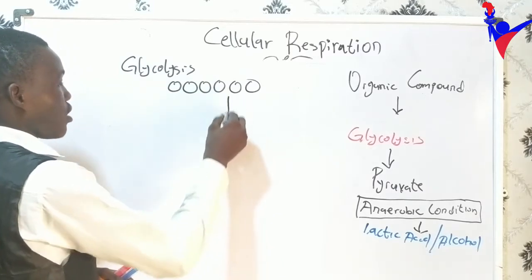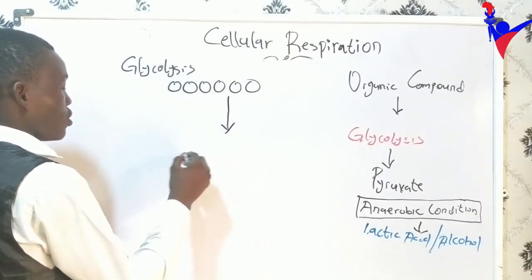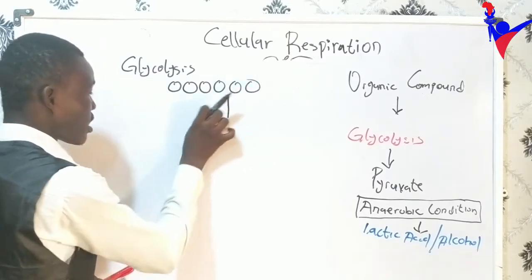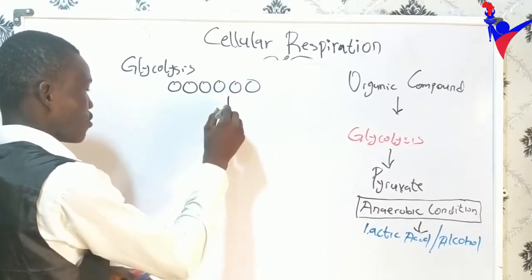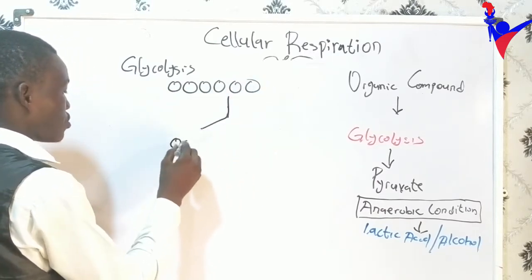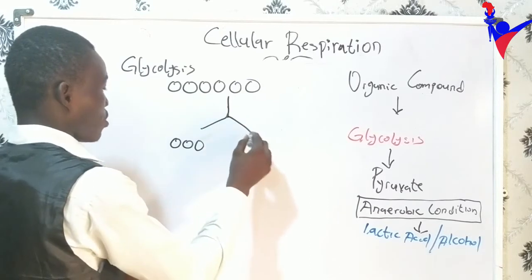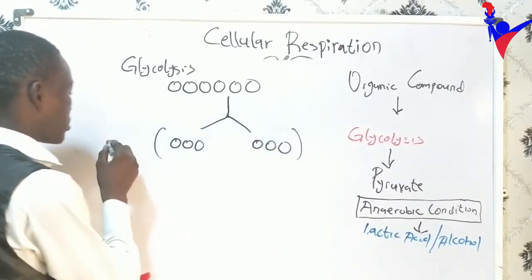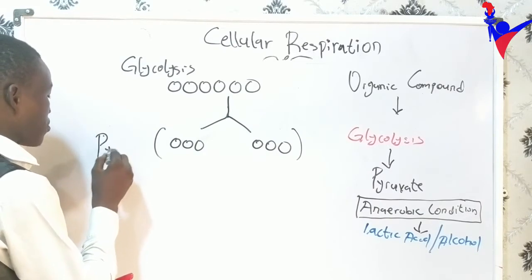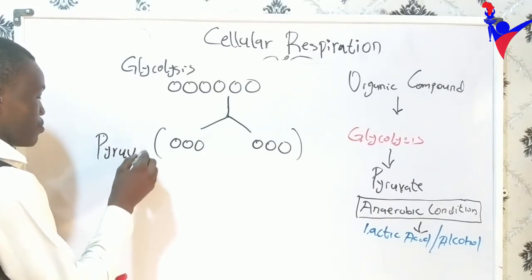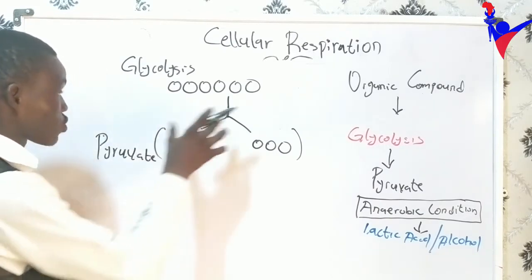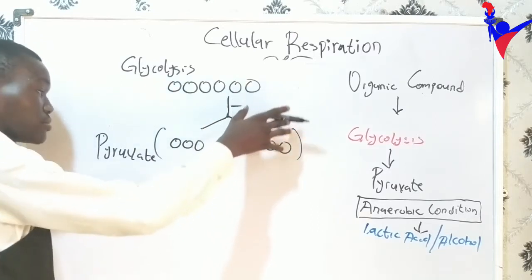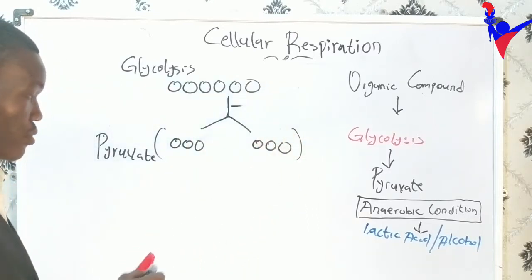We are breaking it down to 3-carbon molecules, 2 of it. Say 1, 2, 3. 1, 2, 3. So this is pyruvate. So that's what's happening. Here we have enzymes that help to break the molecule.